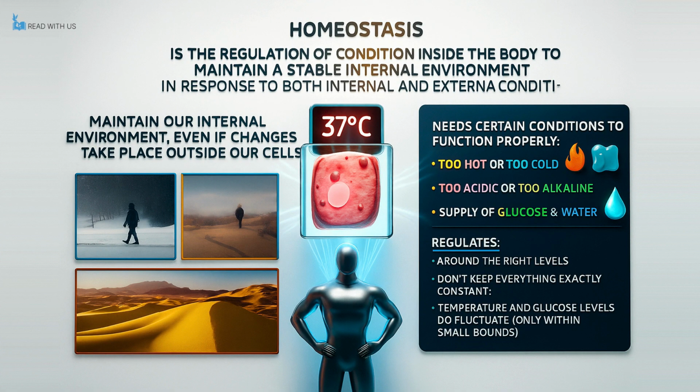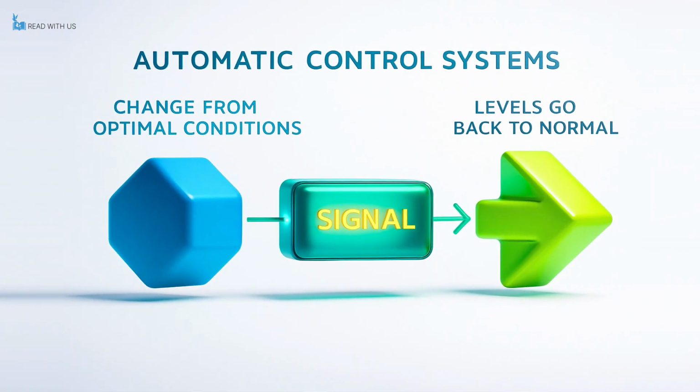This last part means that even when conditions outside the body change dramatically, such as walking in snow or running under the scorching sun of a desert, the body manages to maintain its internal conditions such as body temperature at around 37 degrees Celsius. To achieve this consistency, our body uses automatic control systems which work without us thinking about them. These systems detect changes, then initiate responses to reverse those changes and bring conditions back to normal.